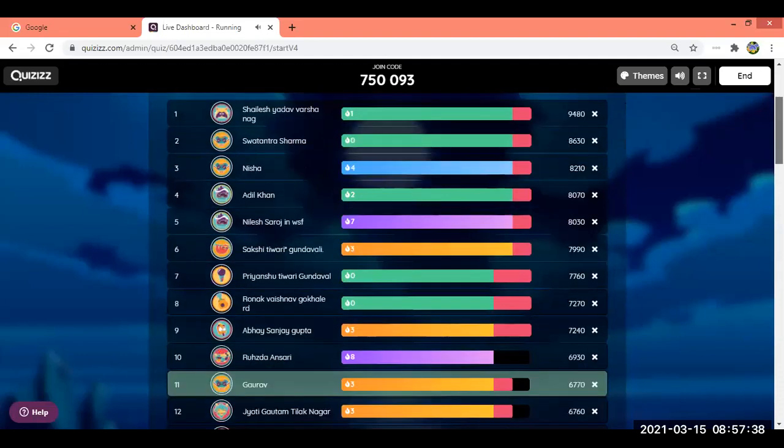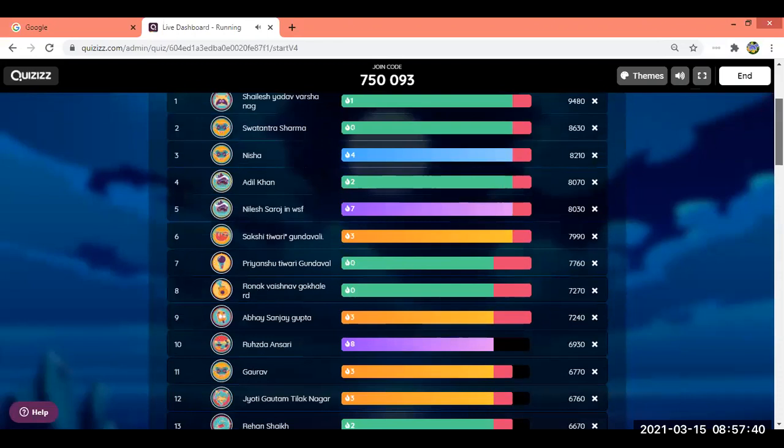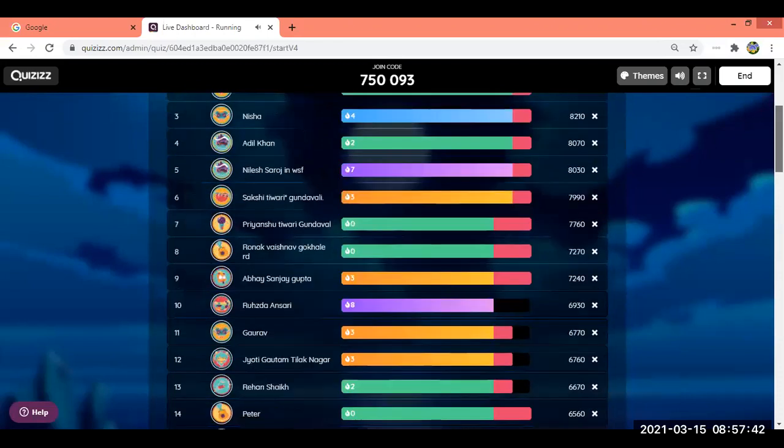Ruchita Ansari, very good, doing great. Gaurav, great. Jyoti, Gautam from Tilak Nagar, very good.